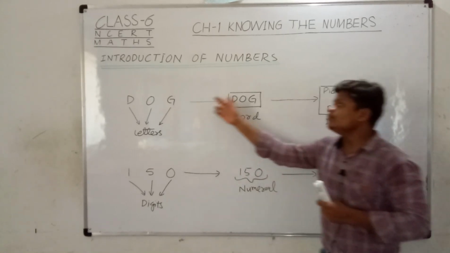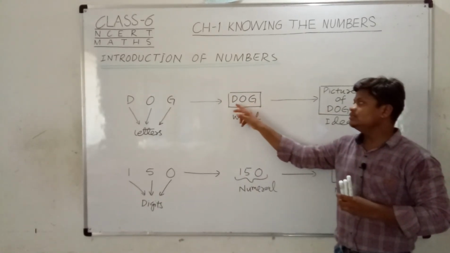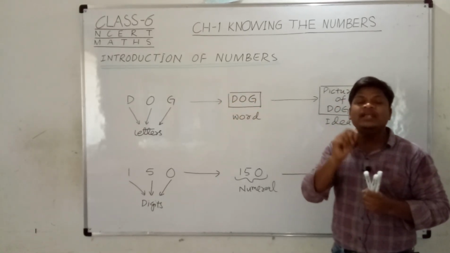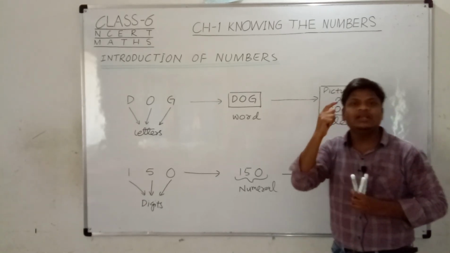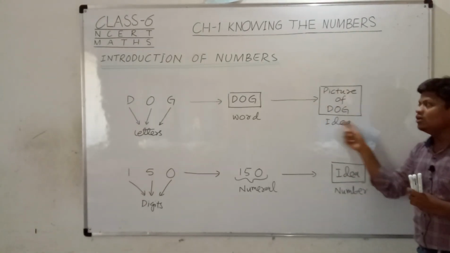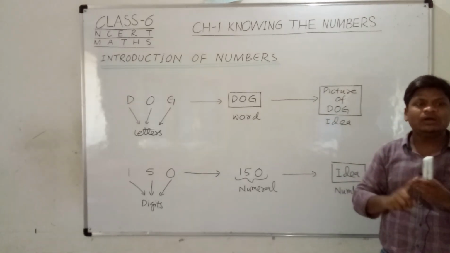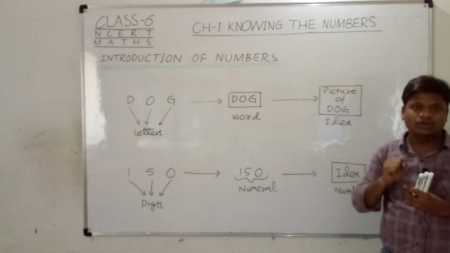When we combine these letters, we get a word, that is dog. When we write the word dog, a picture of the dog comes into our mind. So when we talk or write about the dog, we have an idea in our mind, we can visualize the picture of the dog.